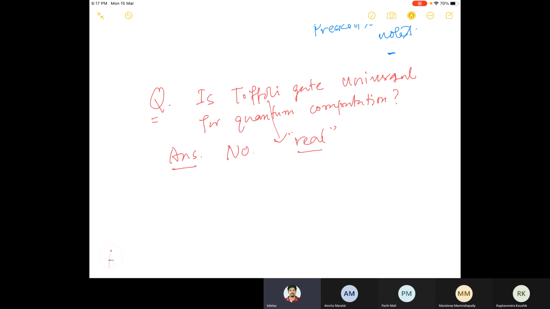Then I have a new notion: computational universality, meaning I will not be able to exactly realize any unitary matrix of order 2 to the power n by 2 to the power n, but I'll be epsilon close to the original one, because I'm using only finitely many gates.